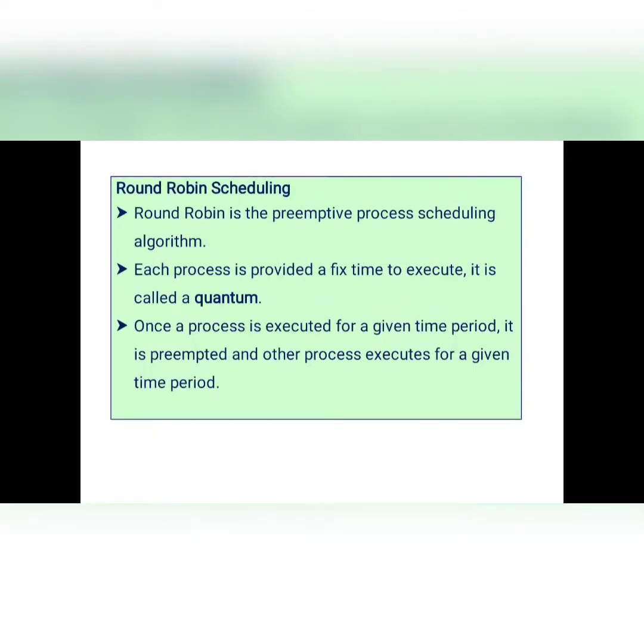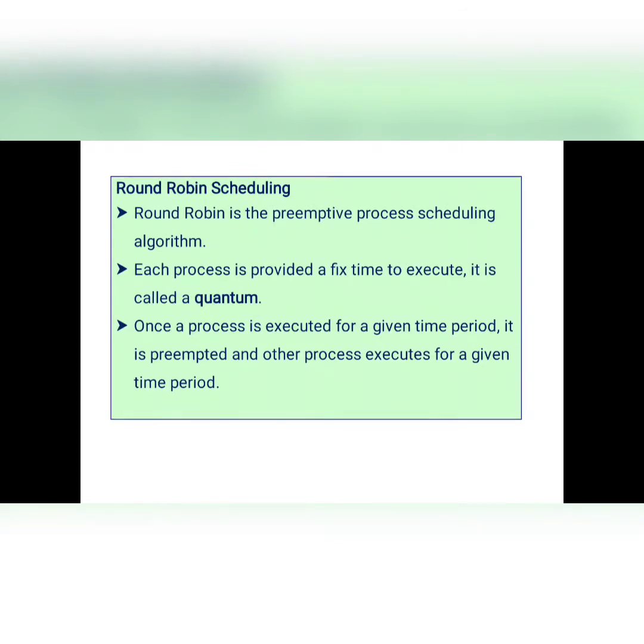Once a process is executed for a given time period, it is preempted and another process executes for a given time period. So the round robin scheduling algorithm is a preemptive scheduling algorithm. Preemptive means that in the middle of the execution, the process is forcefully stopped and another process starts execution.